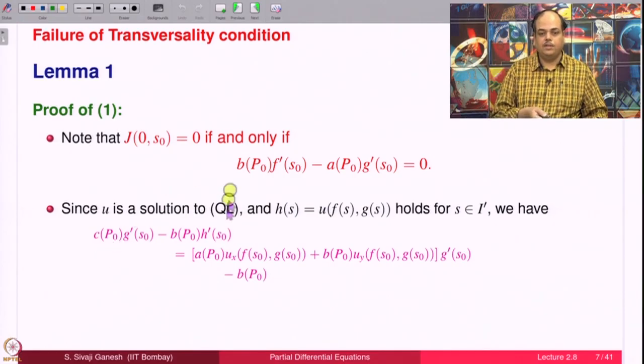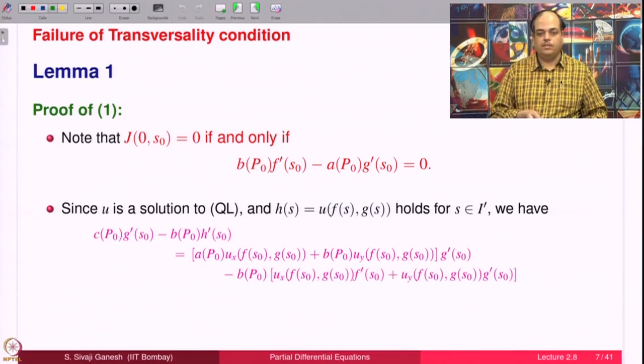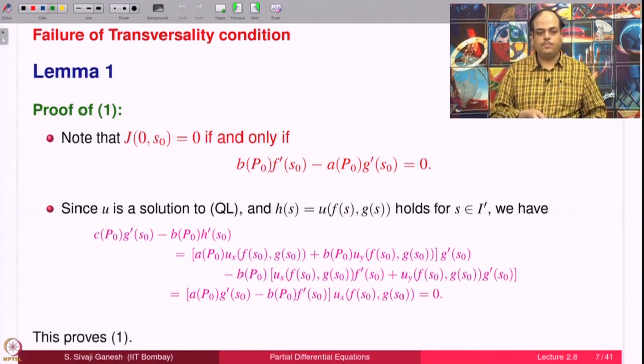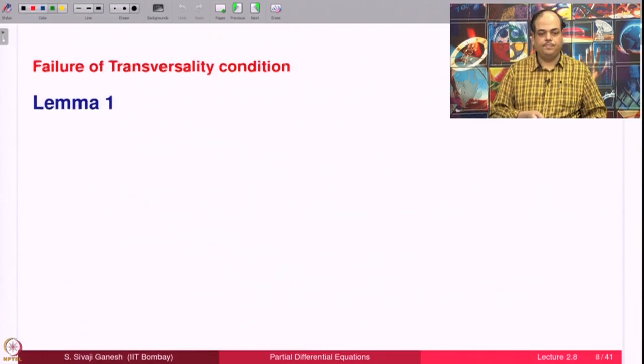How do I get H prime S naught? From here, differentiate this with respect to S, take S equal to S naught, that will give you this by chain rule, Ux F prime plus Uy G prime. Now that is equal to, after simplification, is this, but here you observe this thing in the bracket is precisely the left hand side with a minus sign. So that is 0, therefore this is 0. So this proves 1.